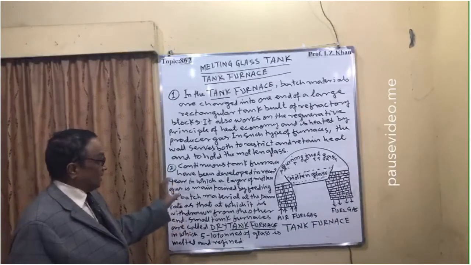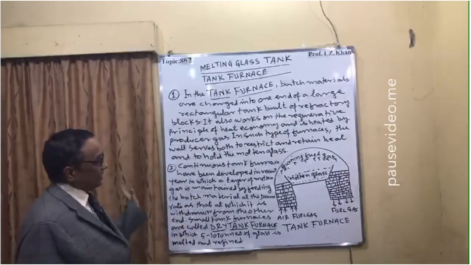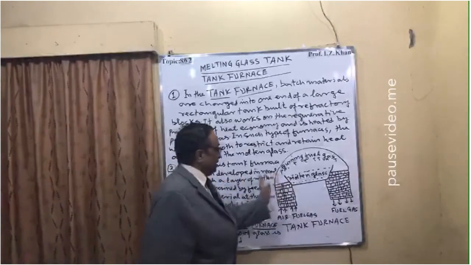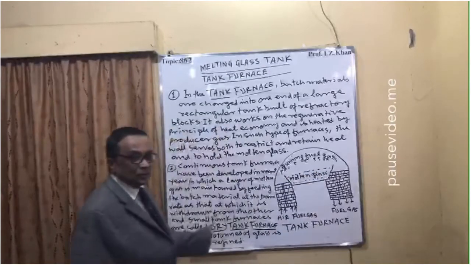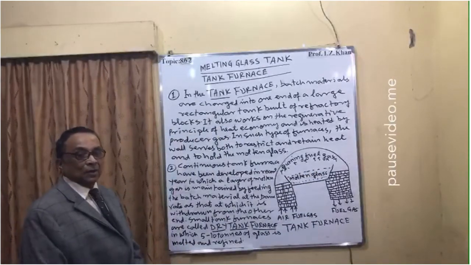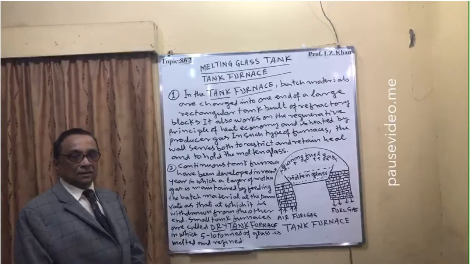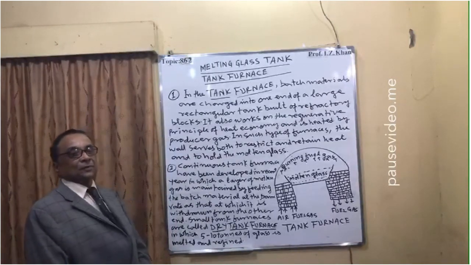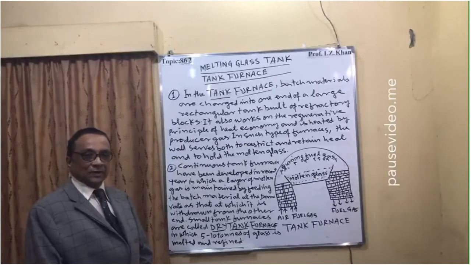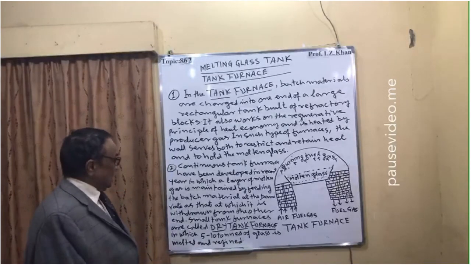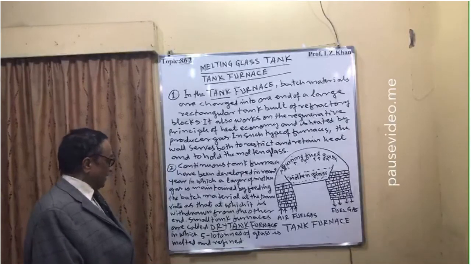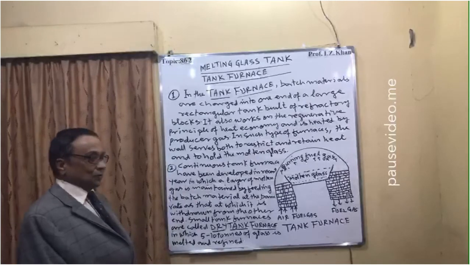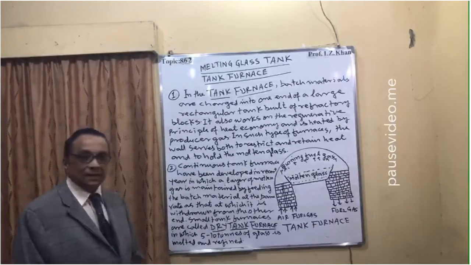So this is the latest technique where recycling goes on and at the same time molten glass is withdrawn and the next layer is automatically coming. So it is a very quick manufacturing of a large quantity of melted glass, for the purpose of industrial manufacture of window glasses. The small tank furnaces are called day tank furnaces, in which 5 to 10 tons of glass is melted and refined.